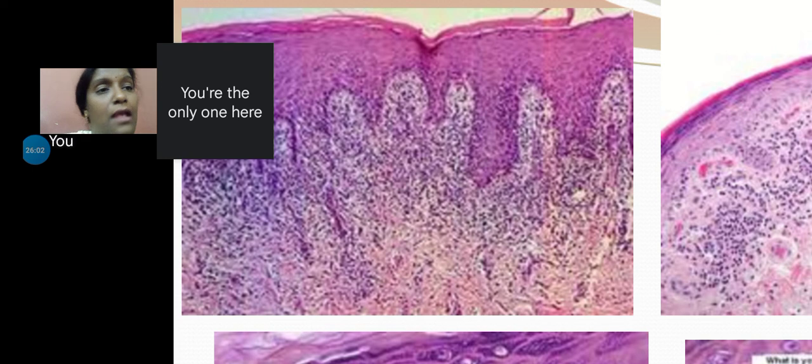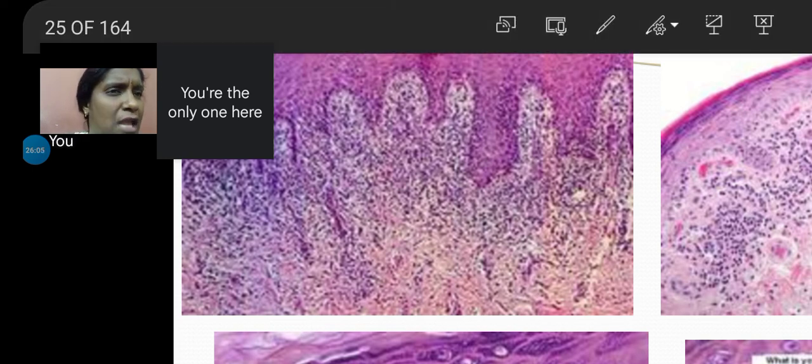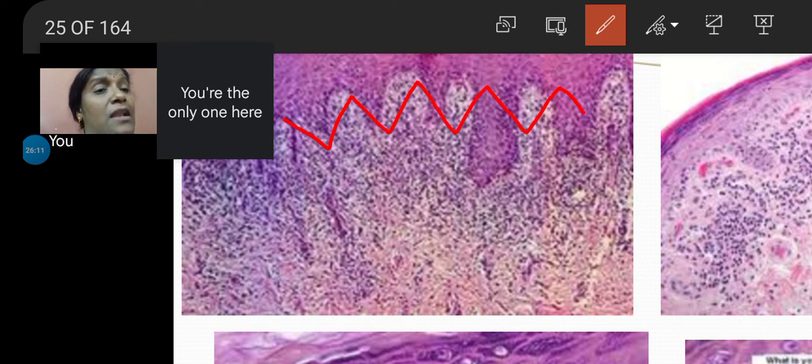This is a feature which can be commonly appreciated in skin, where it is going to be very prominent. In oral mucosa, not so much, but you will definitely appreciate the change in the epithelium. So what did we see until now? Hyperplastic epithelium, acanthosis. You see keratinization in the form of para or orthokeratosis. The rete ridges are sawtooth shaped, isn't it? Okay. Now let's move on.